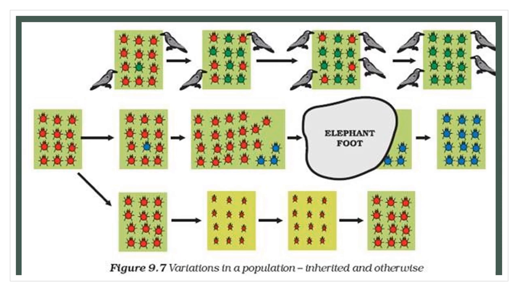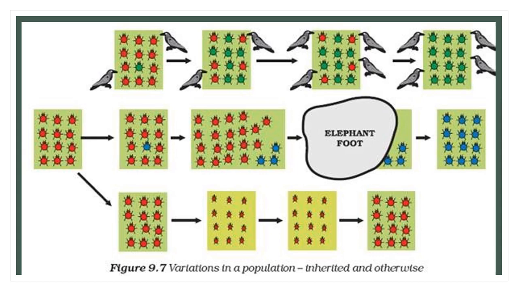So obviously in the next generation more green beetles will be formed, and very few red beetles. Over the generations, what will happen? After 3 or 4 generations, there are no red beetles because all the red beetles will be eaten by the crow. Only the green beetle can survive. This is the first situation.